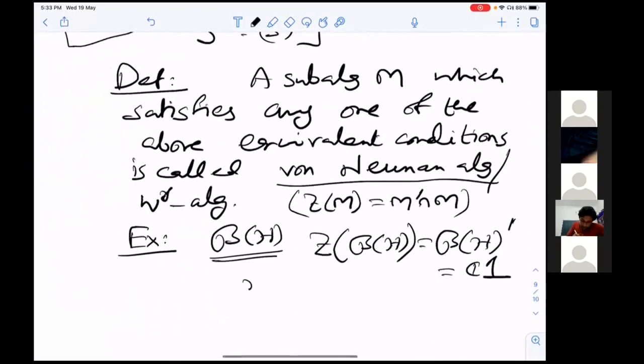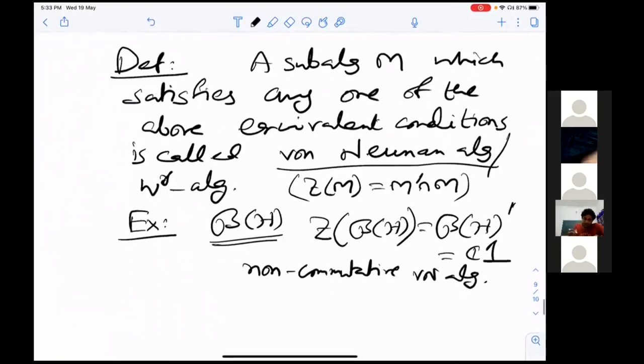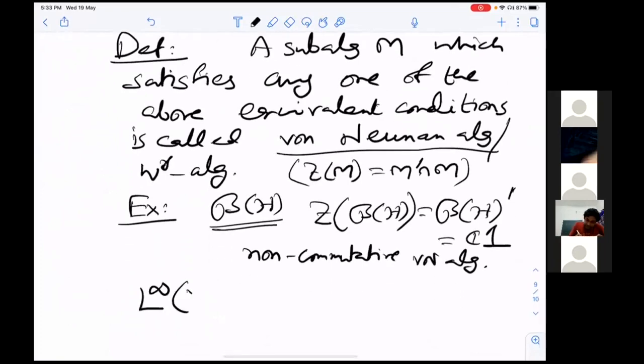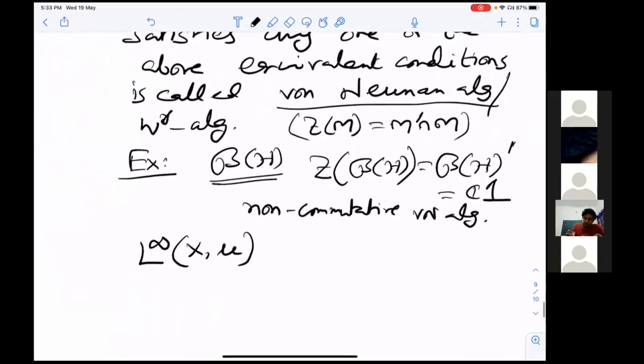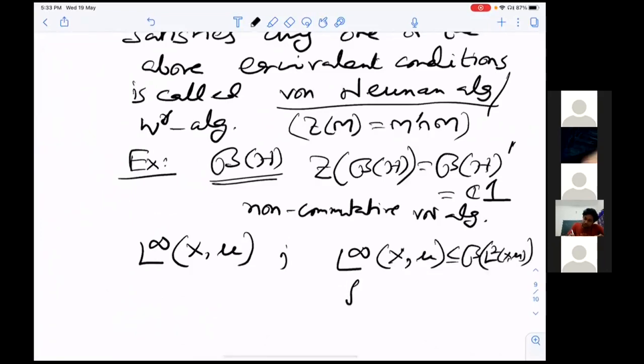So B(H) is a non-commutative von Neumann algebra. Now another example is L infinity(X, mu). This is the other extreme. This is a commutative von Neumann algebra. I have to mention what the Hilbert space is: it is L2(X, mu), acting by multiplication operators, M_f g equals f g.